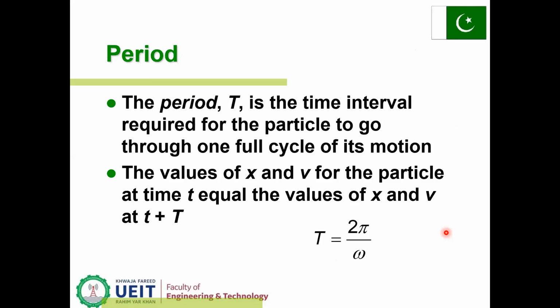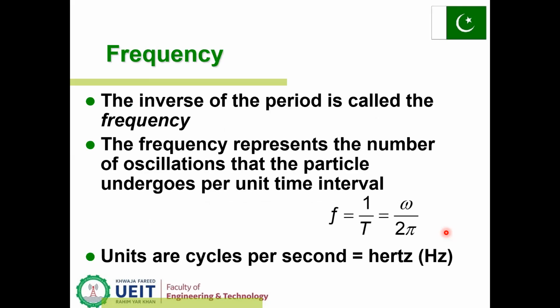What is the period? The period is the time interval required for the particle to go through one full cycle of its motion. The values of x and v for the particle at time t equal the values of x and v at t plus T. T or tau is equal to 2 pi over omega.